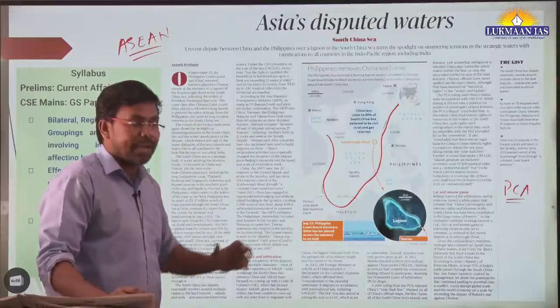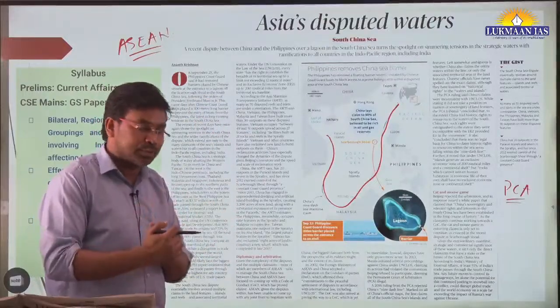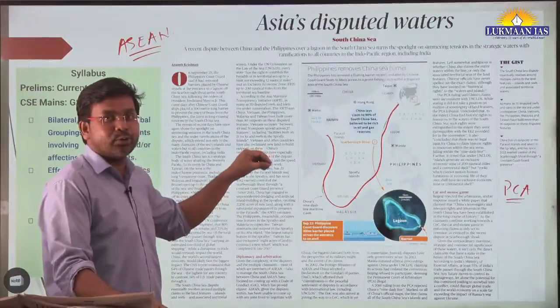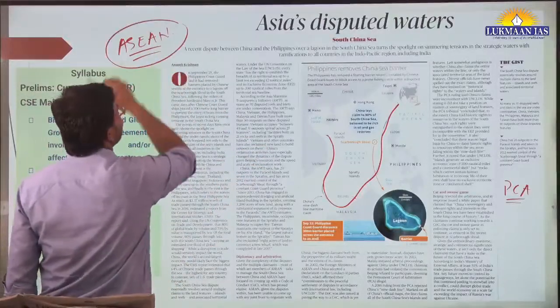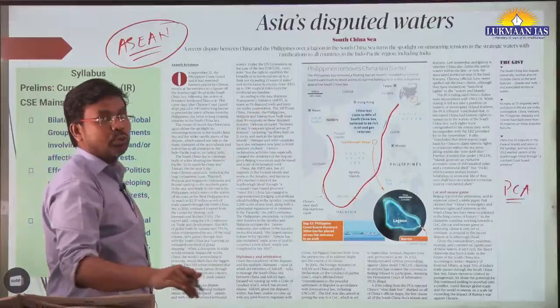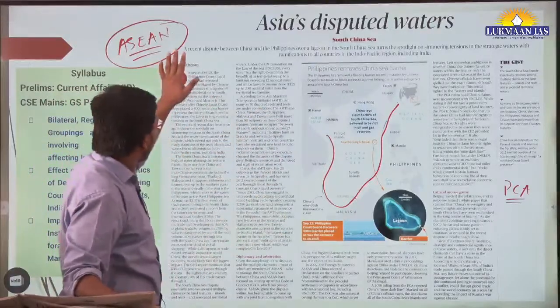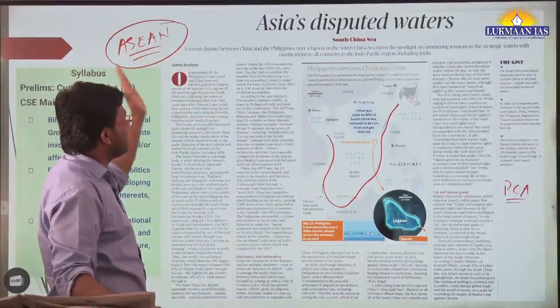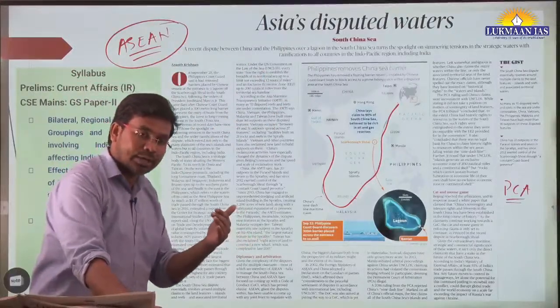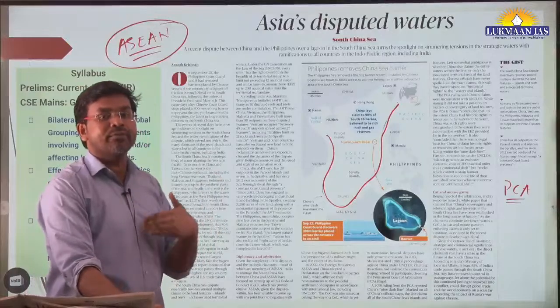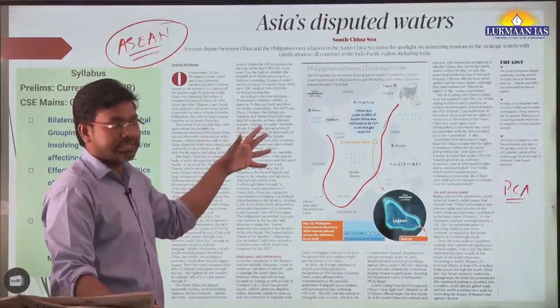So between them itself there are, let's say, disputes related to sovereignty in the South China Sea. So that's why they are not able to work as a group on issues in the South China Sea. On one side, most of these countries are not against China; they are, let's say, against each other also. So they are not able to create a unified front against China in this region, okay.